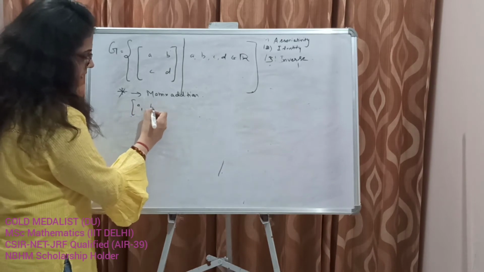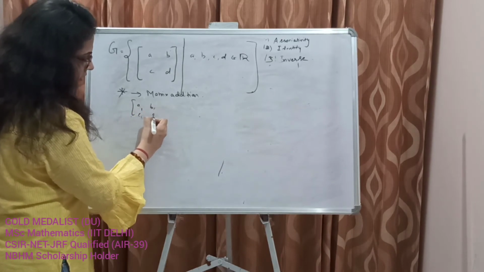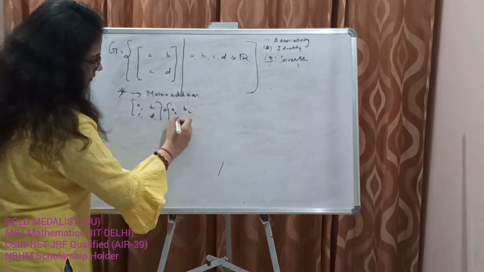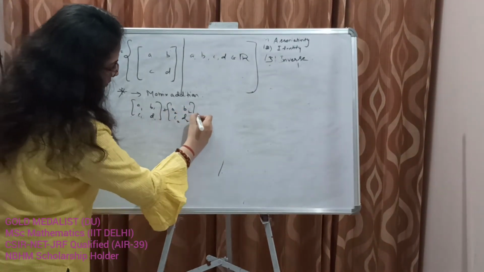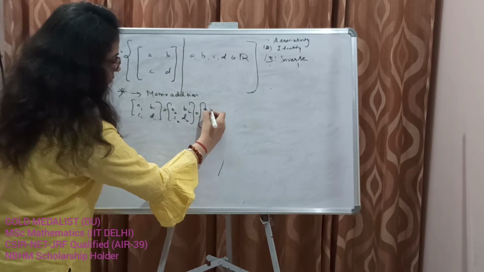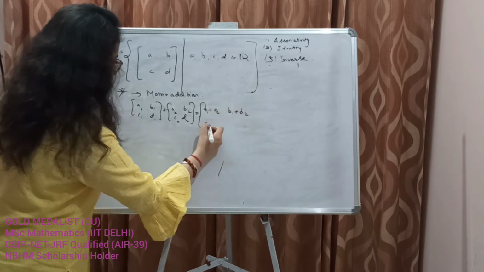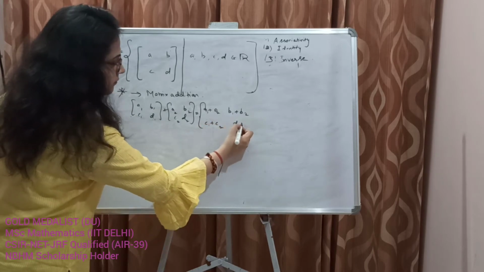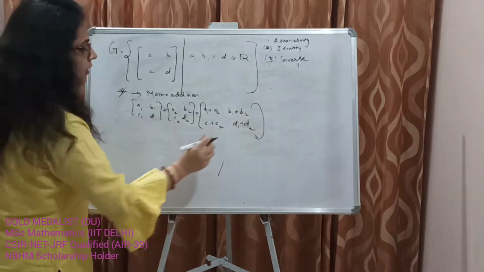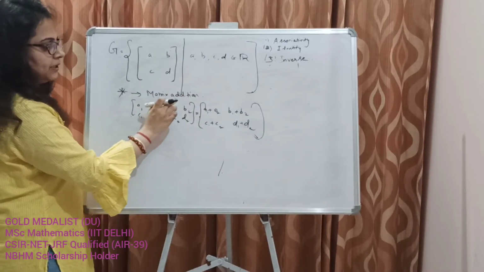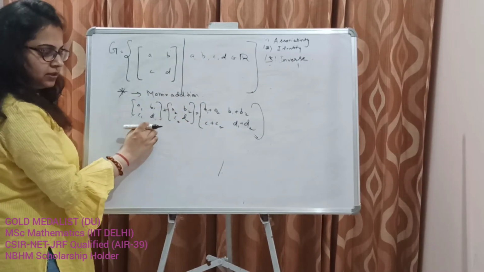With a1, b1, c1, d1 and a2, b2, c2, d2, we simply add the corresponding elements: a1 plus a2, b1 plus b2, c1 plus c2 and d1 plus d2.